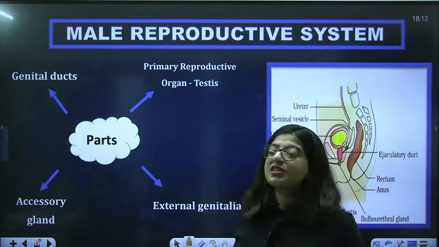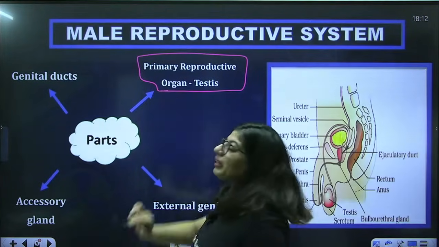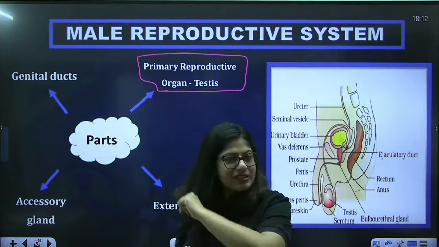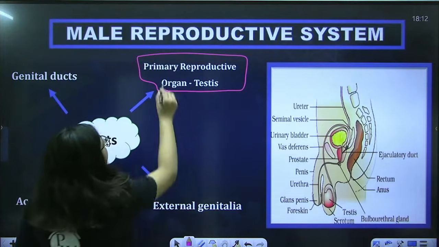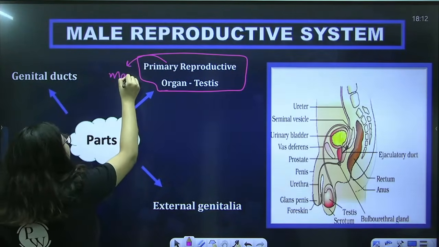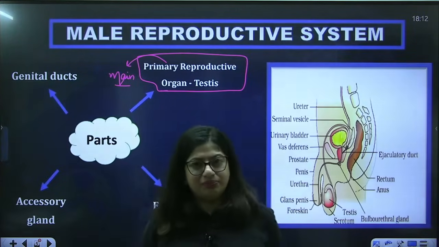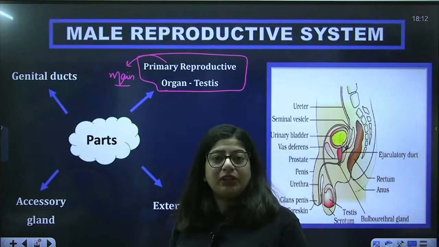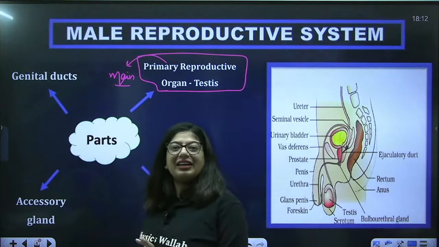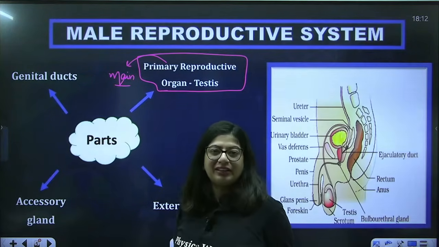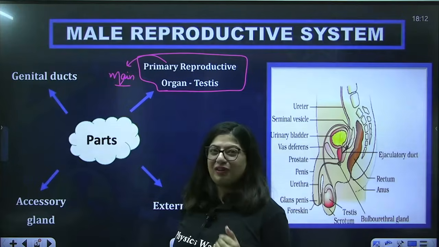In the male reproductive system, we have a very important main organ which is testes. As in the previous class also, I have told you they are the primary reproductive organ. What's primary? Primary means main. If I say you should know what your primary duty is, that means what is your main duty? Your main or primary duty right now is to study, and secondary is to have other joys of life, right? Like watching television all the time, or watching reels on the phone, just like that.